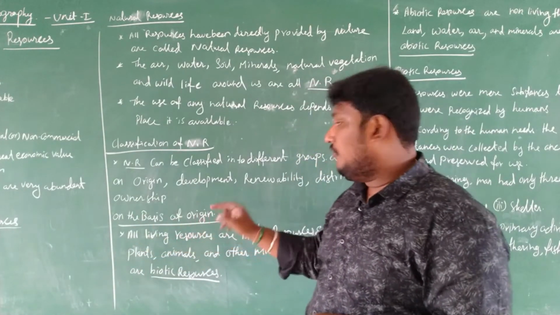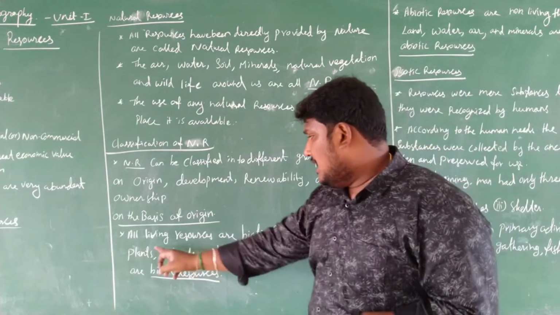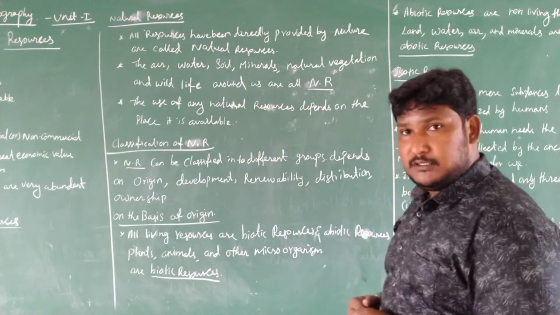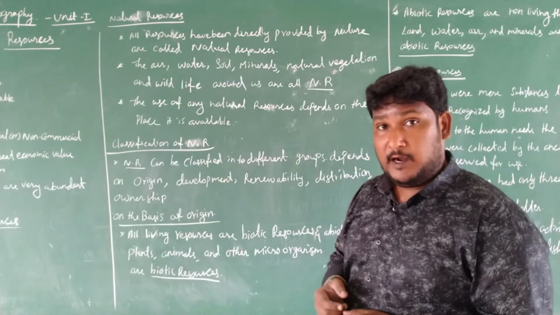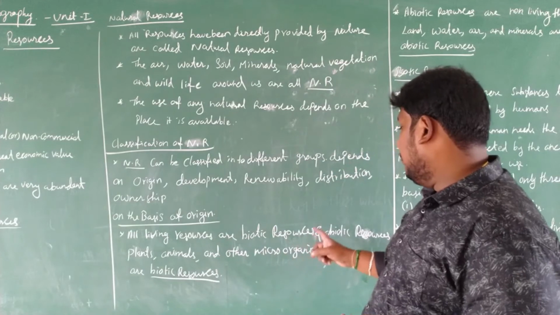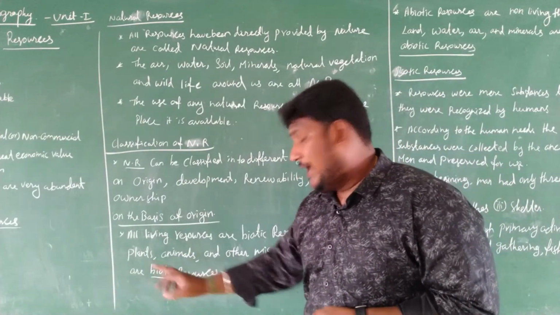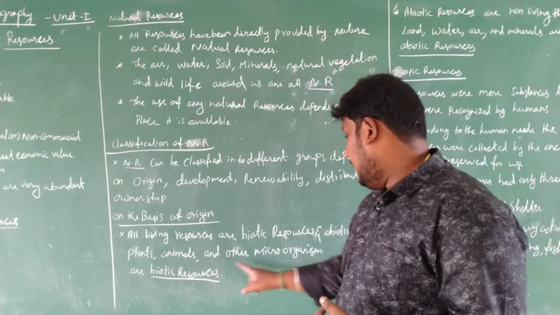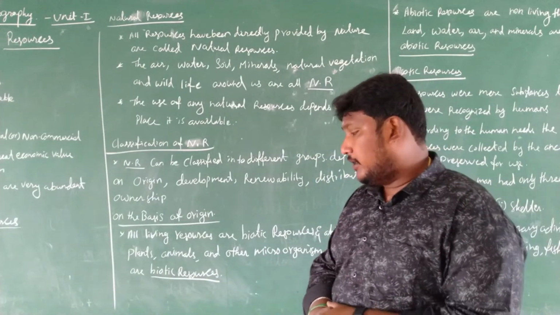On the basis of origin, all living resources are biotic resources and abiotic resources. Plants, animals, and other microorganisms are biotic resources.